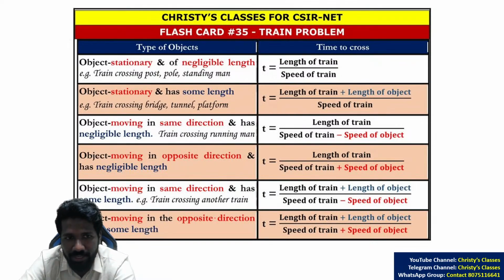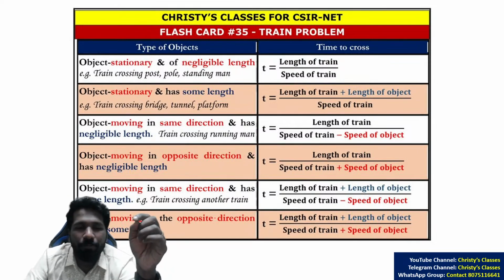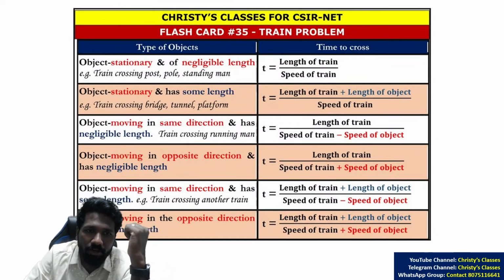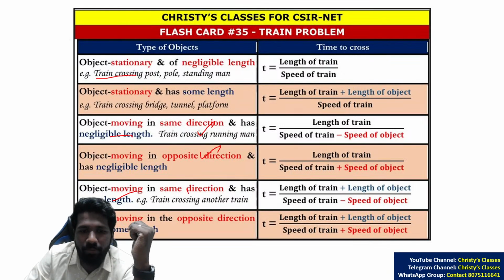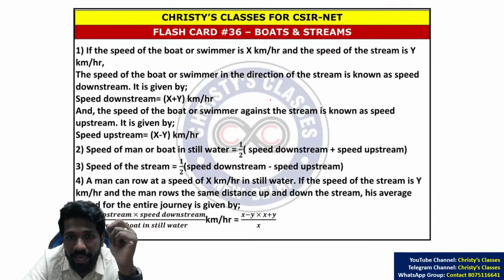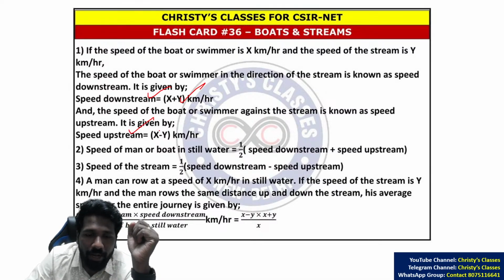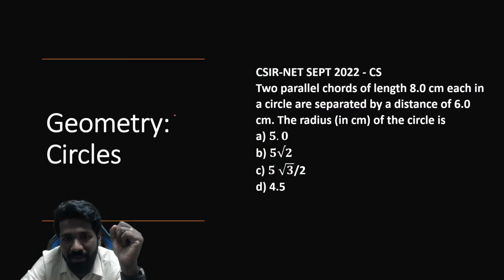I have summarized it. Depending upon the train crossing the second object, सेकंड ऑब्जेक्ट का प्रॉपर्टी अकॉर्डिंग, मतलब सेकंड ऑब्जेक्ट स्टेशनरी है या मूविंग है. मूविंग है तो कौन सा डायरेक्शन में मूविंग है, एंड सेकंड ऑब्जेक्ट का लेंथ क्या है. डिपेंडिंग ऑन दैट 6 possibilities are there. Go through the flashcard explanation, there I have explained this in detail. And boat and stream का भी, if it is downstream, sum of speed, upstream, difference of speed. This is the basic theory.